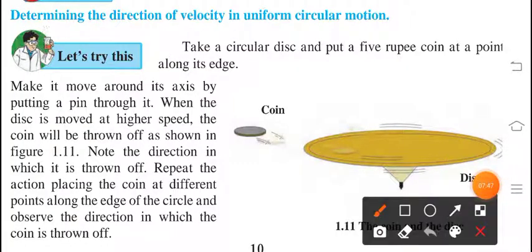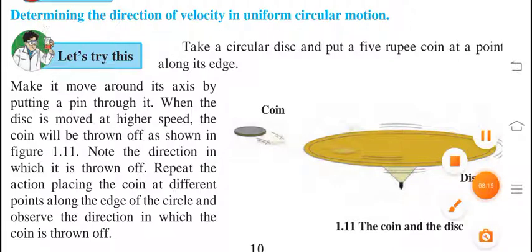Next is to determine the direction of velocity in uniform circular motion. Here one activity is there. Before I read this activity, I want to show you another activity which is related to this only, but you can understand this topic very nicely through that activity also. This is also a part of the same topic. So here is that activity for uniform circular motion.